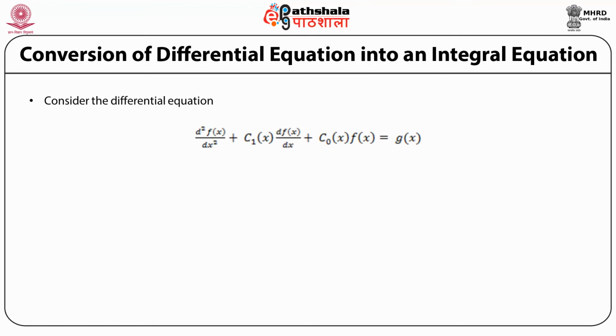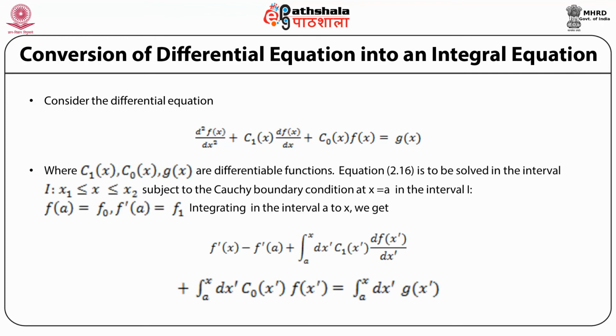I will now illustrate how a differential equation can be converted to an integral equation. So let us consider a second order general non-homogeneous differential equation given by d2f by dx square plus c1 df by dx plus c0 f(x) plus g(x), where the coefficients c1, c0 and the function g are differentiable functions of x.